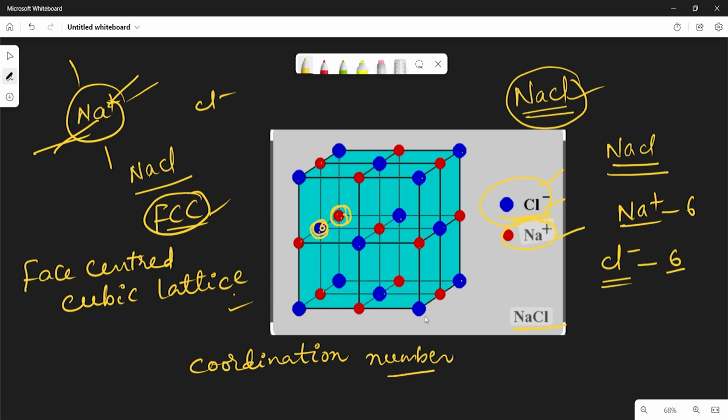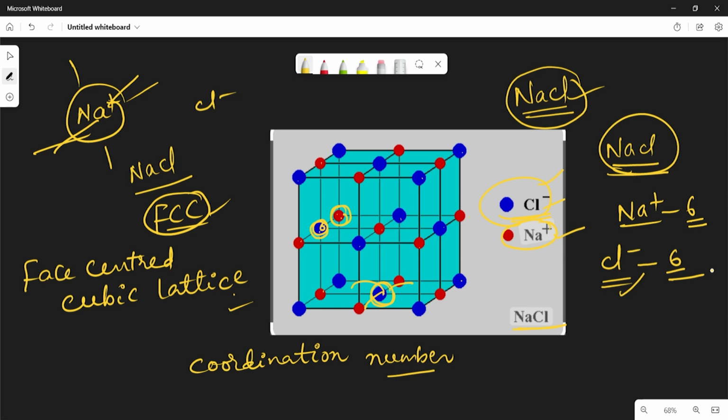Coordination number means a given ion is surrounded by how many opposite charge ions. Here in sodium chloride, sodium is surrounded by 6. In the same way, chlorine ion is also surrounded by 6. So this is the arrangement of ions in sodium chloride. One example is enough.